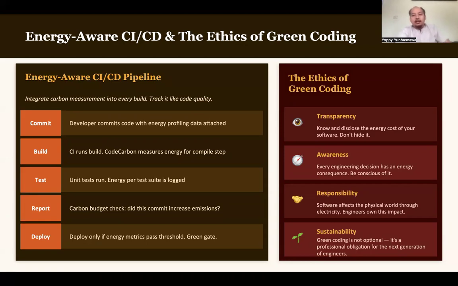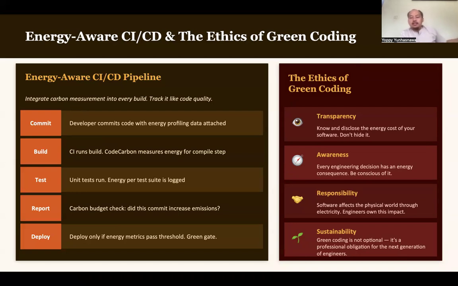And then the ethics of green computing. We need transparency: we need to know and disclose the energy cost of our software, and we should not hide it. Then next is awareness. Every engineering decision has an energy consequence, and you need to be conscious of it. Next is responsibility.